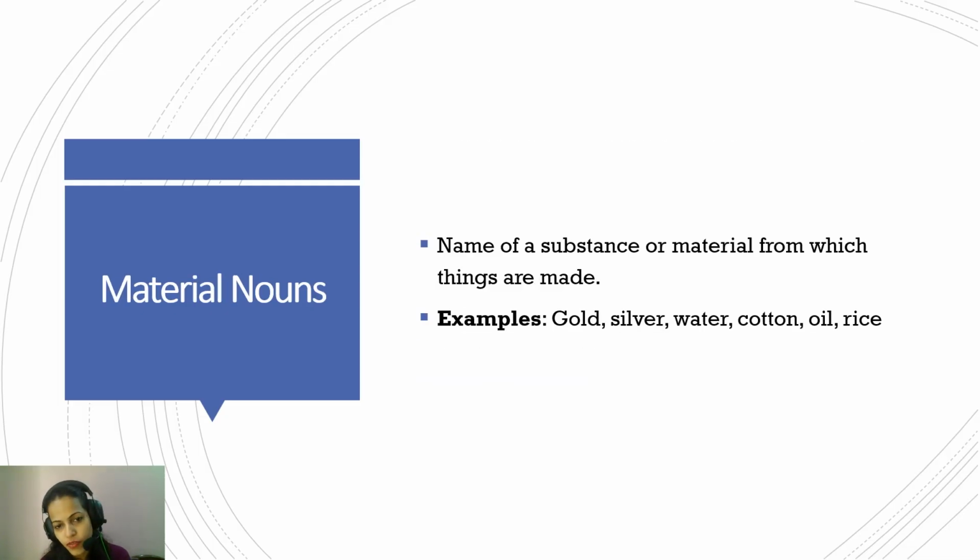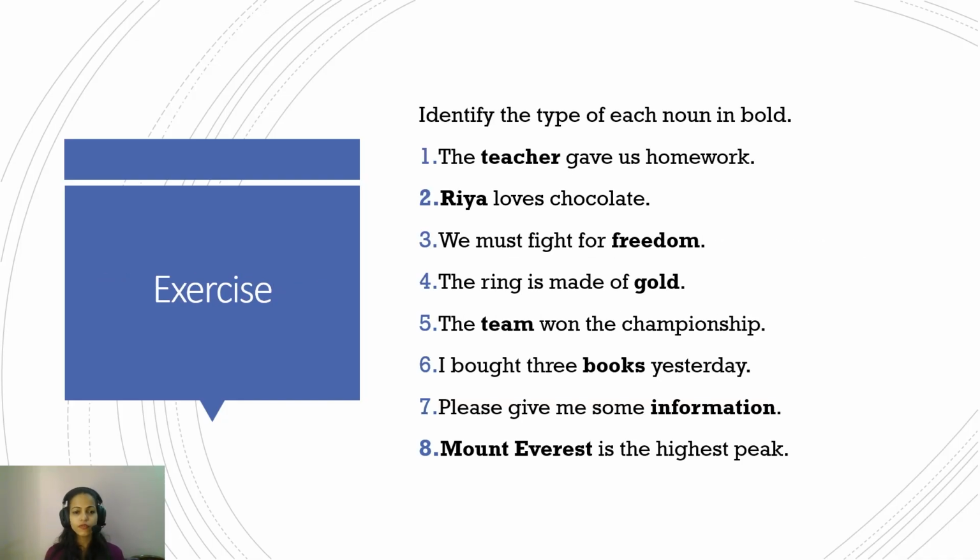Now, material noun. Again, very easy to understand from the name itself. For example, when you go to a shop and you look at jewelry, you ask, what material is this? Is this gold? Is this silver? What exactly is this? So material is the name of a substance or a material from which something is made. For example, gold, silver, even water, cotton, oil, rice, these are all material, physical things. They refer to material nouns. Okay. So these were the different types of noun, and we'll quickly do this exercise just to settle with the idea of various types of noun.